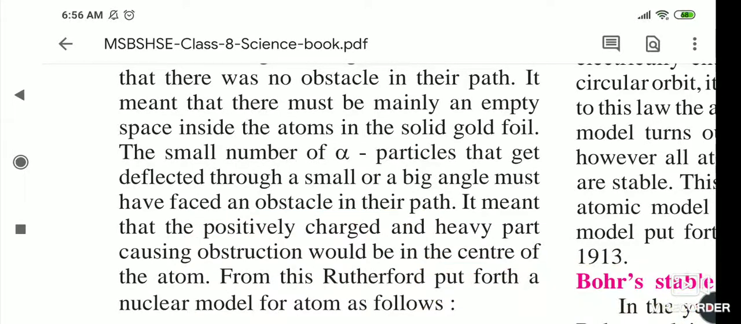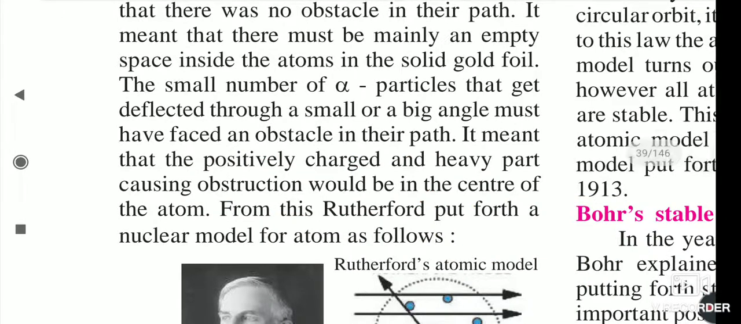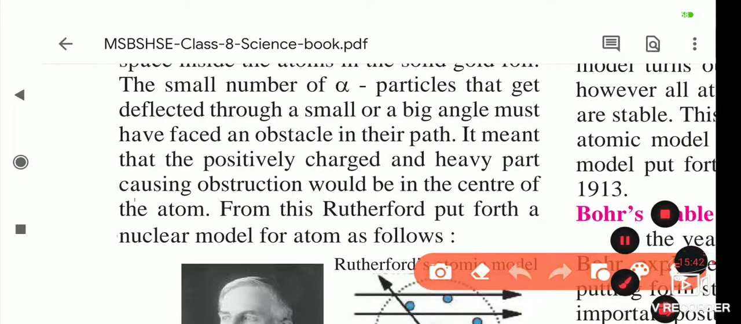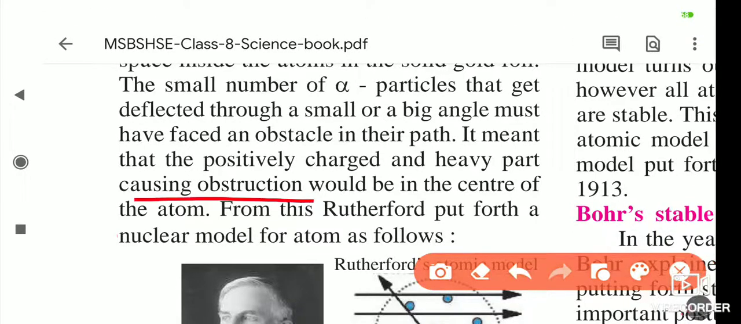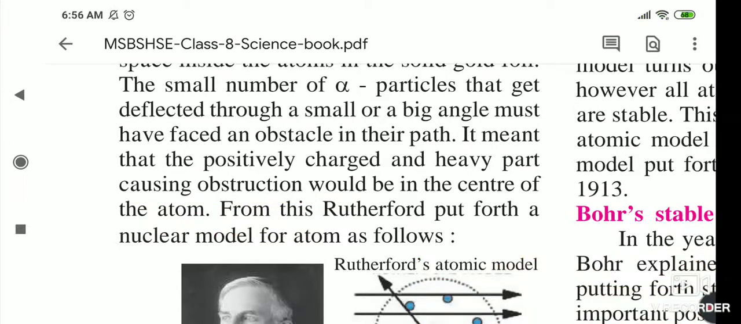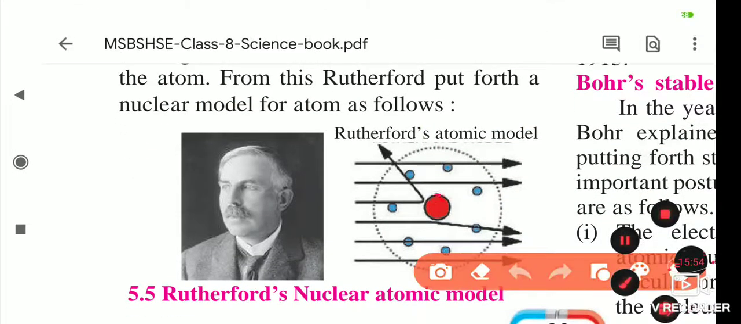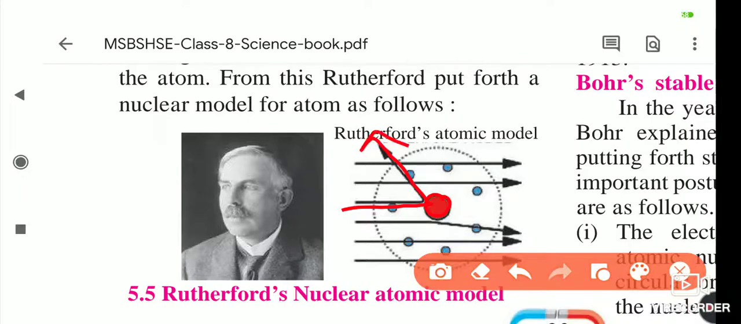He concluded that the positively charged and heavy part causing obstruction would be in the center of the atom, and due to this some get reflected back. From this Rutherford put forth the nuclear model of the atom as follows. This is the positively charged nucleus, and when the alpha particles fall on this heavier nucleus, they get reflected back.